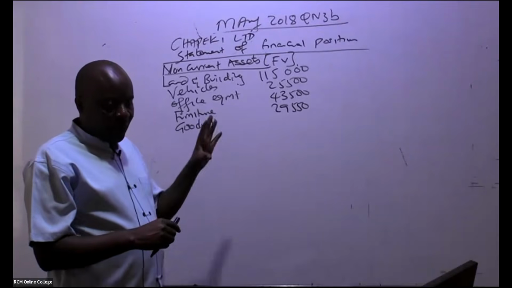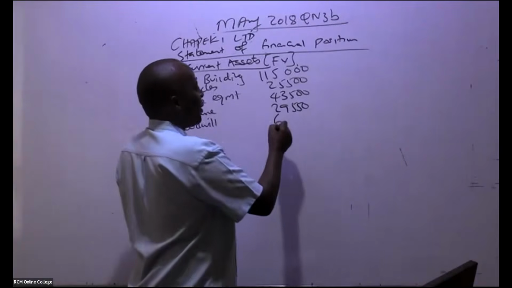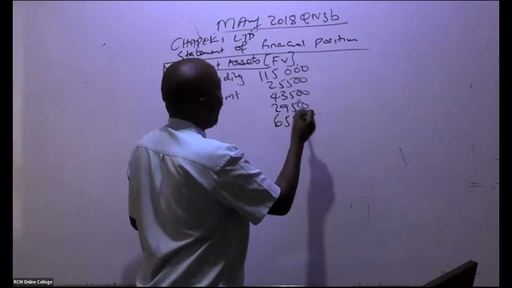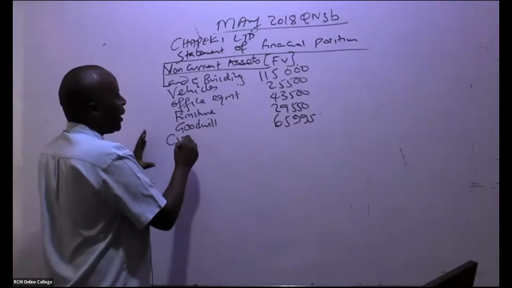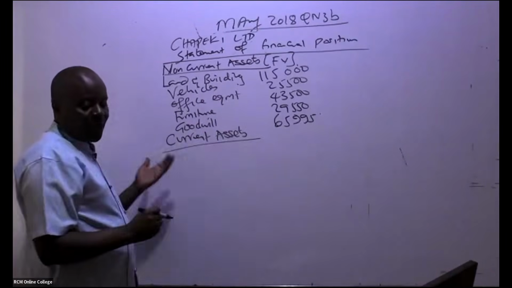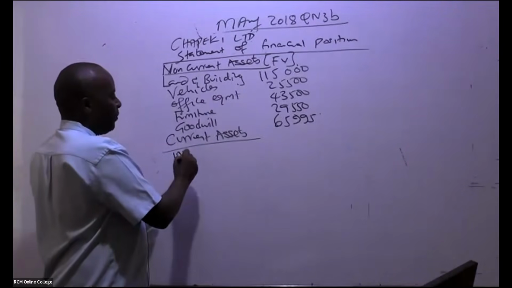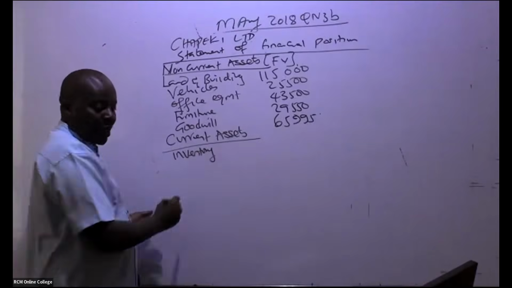We got goodwill. Leave alone the other one, 65,995. So from there, you go to current assets. We pick them. We have inventory. Inventory, you have to be very, very careful.